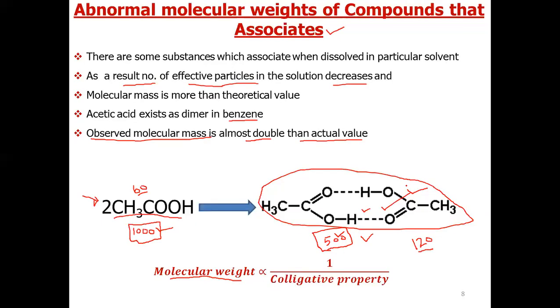So if we have to conclude this about molecular weights, we can say that for electrolytes, the observed molecular weight is less than their actual molecular weight, and for substances that associate, the observed molecular weight will be more than their actual value. Now let us consider some applications or some uses of Van't Hoff factor.